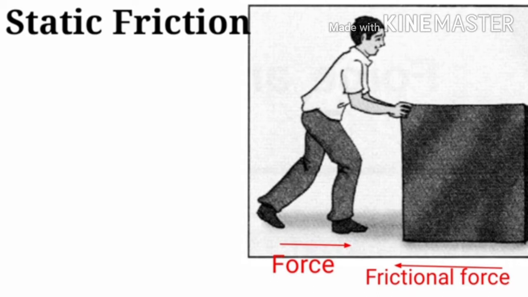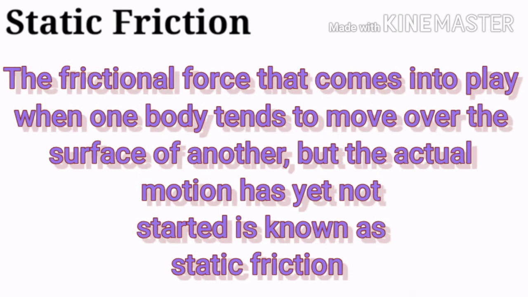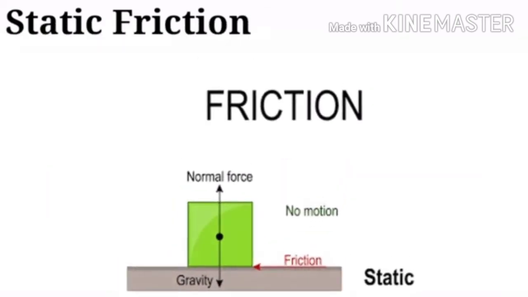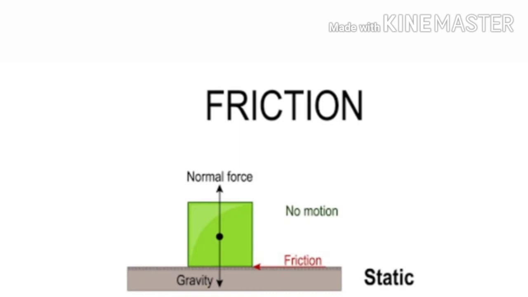This frictional force is called static friction. The frictional force that comes into play when one body tends to move over the surface of another but the actual motion has not yet started is known as static friction. Means in static friction there is no movement in the object.